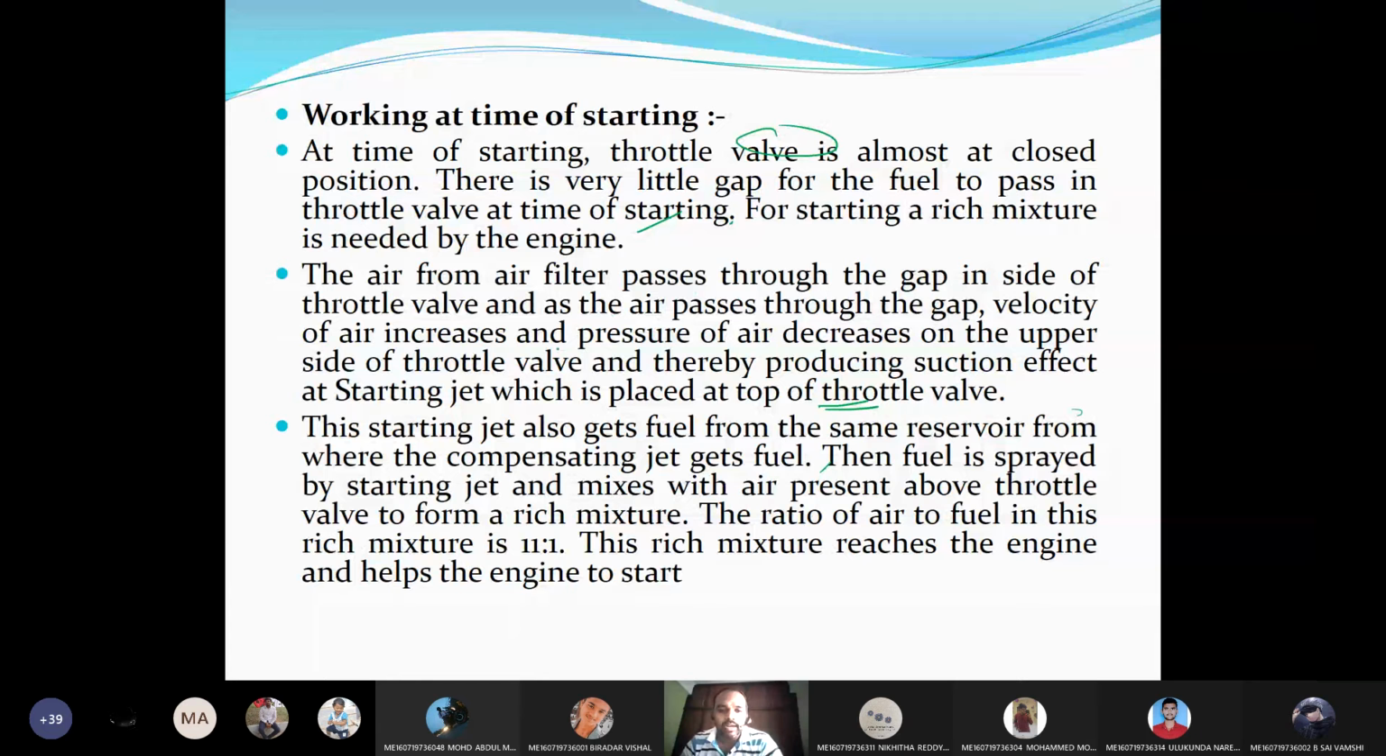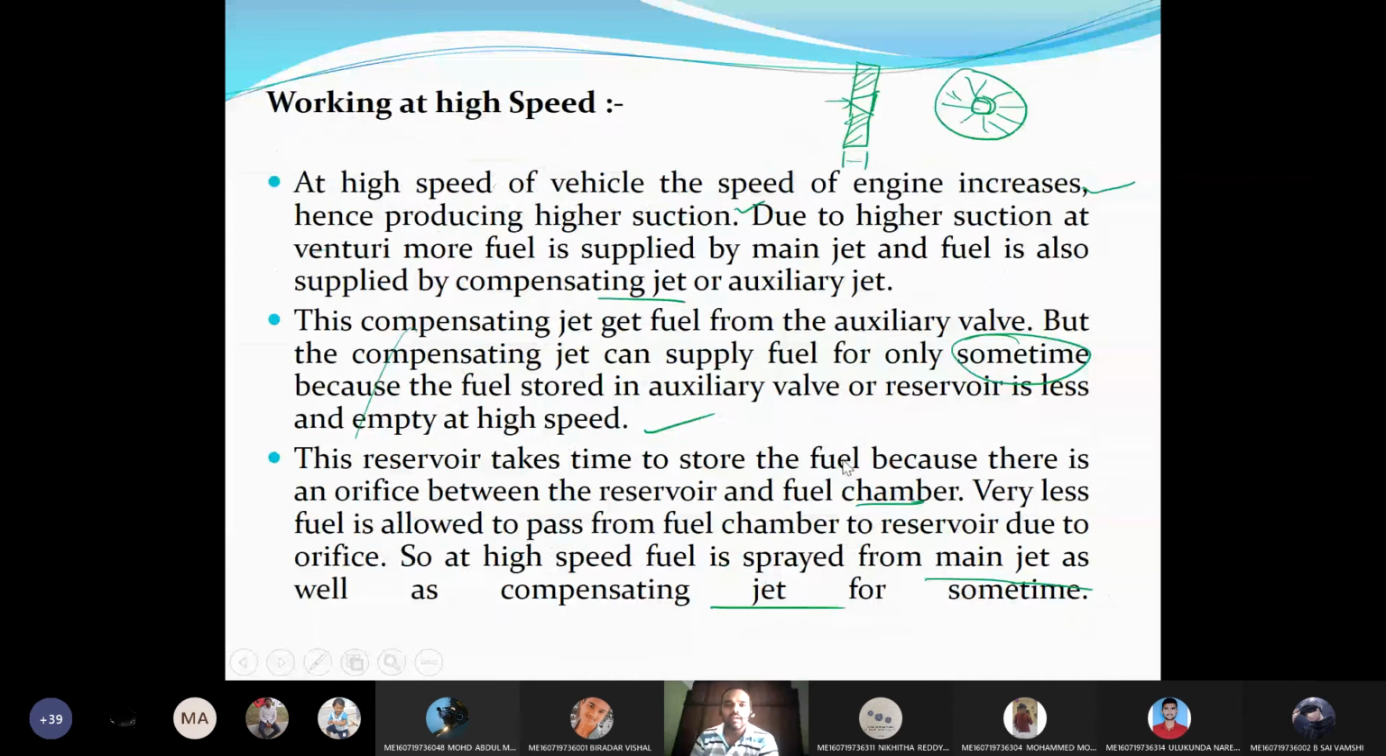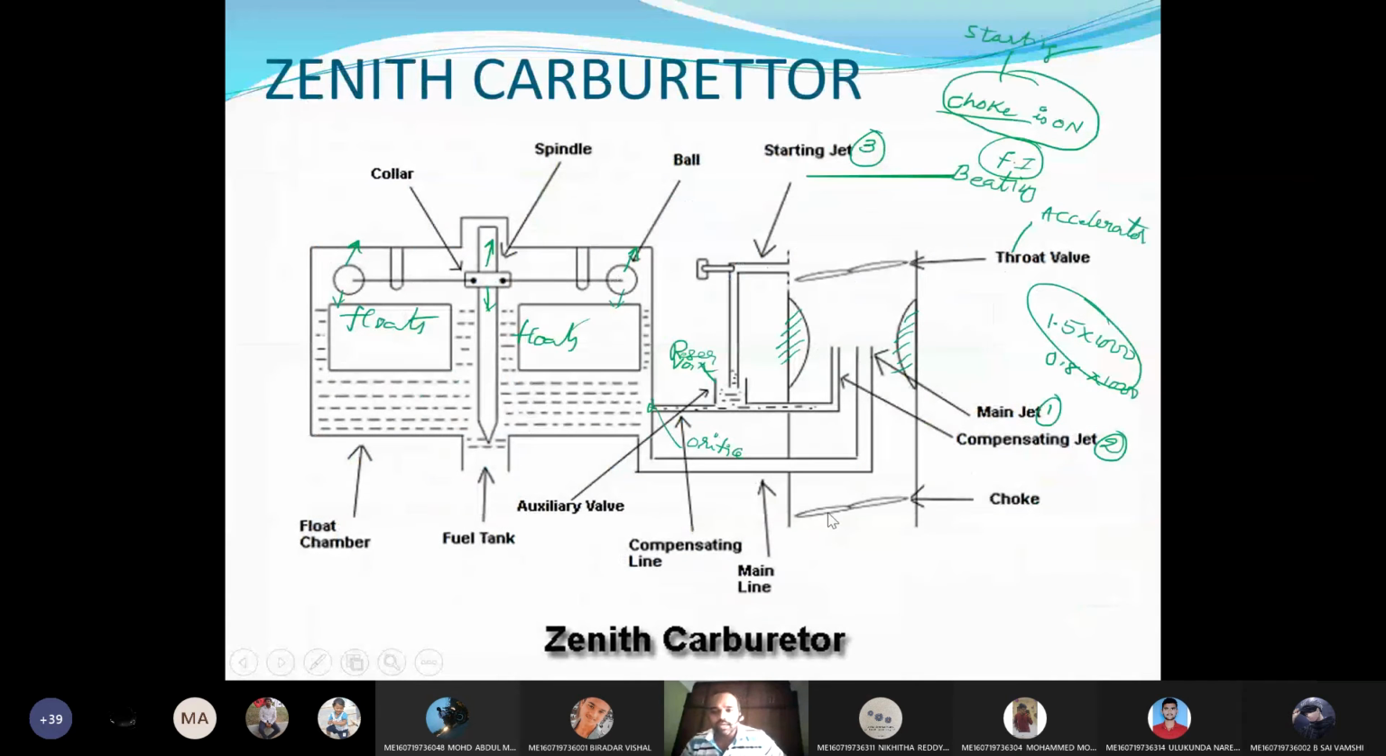Then the fuel is sprayed by the starting jet and mixes with the air present above the throttle valve to form a rich mixture. The air to fuel ratio in this rich mixture is 11:1, but the chemically correct air-fuel ratio for an SI engine is 15.6:1, right? If this value decreases, it becomes a rich mixture. This rich mixture reaches the engine and helps it to start. So that is the working of the Zenith carburetor.